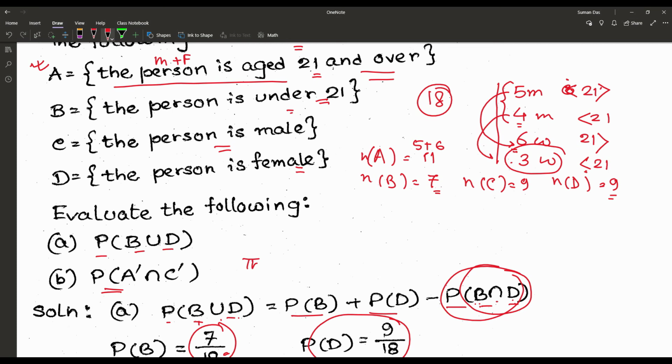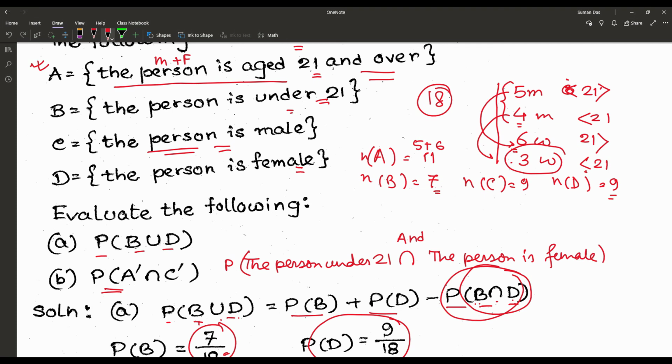So we are writing it: probability of the person under 21 and C complement. What is C? The person is male, so C complement means the person is female.